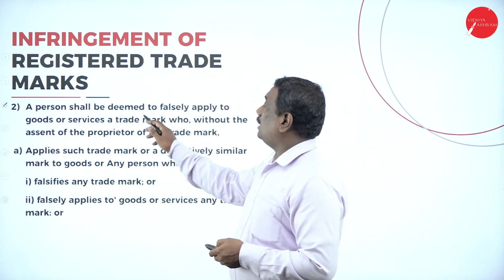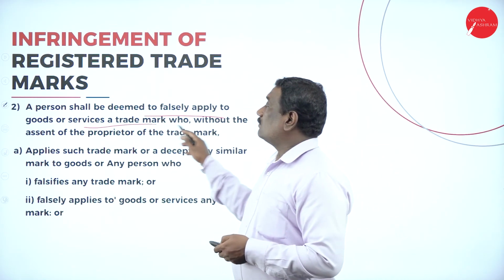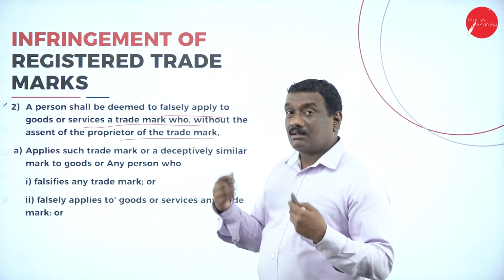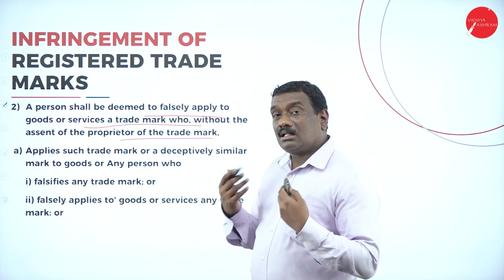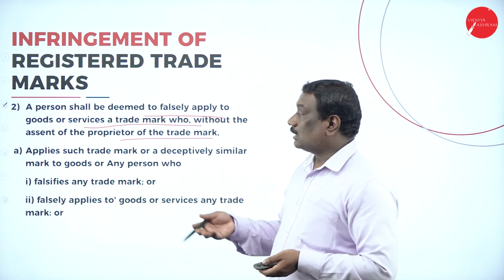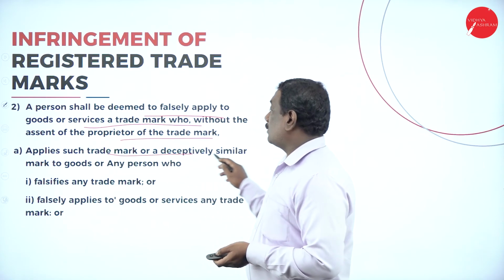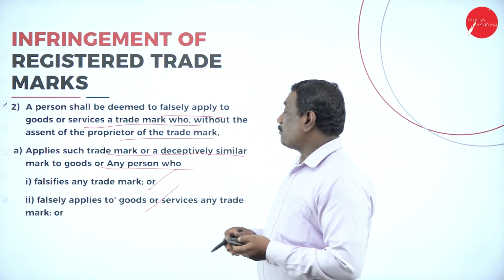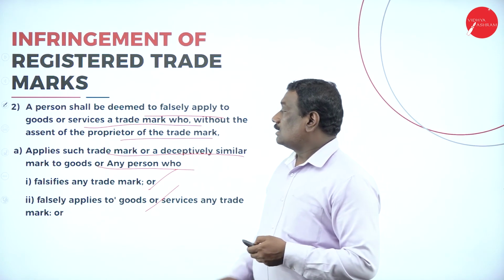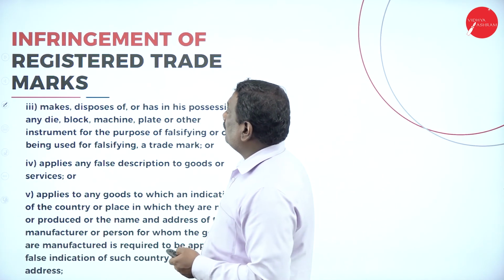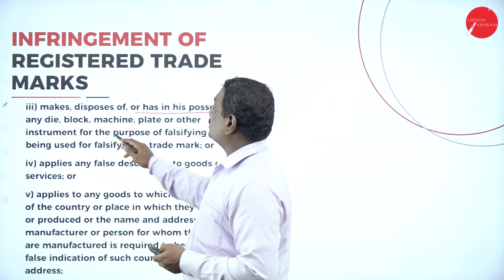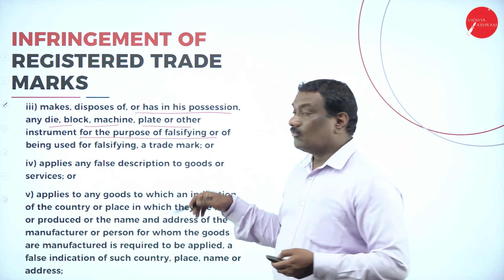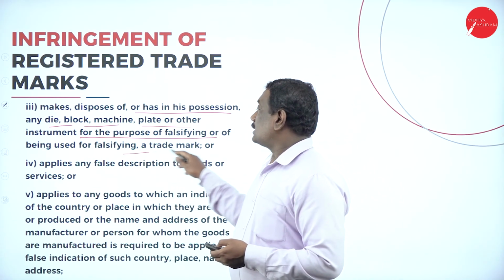Then a person shall be deemed to falsely apply a trademark to goods or services who, without the assent of the proprietor of the trademark, applies such trademark or a deceptively similar mark to goods, even though the trademark already exists and another person is applying the same trademark. Then he makes, disposes of or has in his possession any die, block, machine, plate or any other instrument for the purpose of falsifying it, for using it as a trademark.